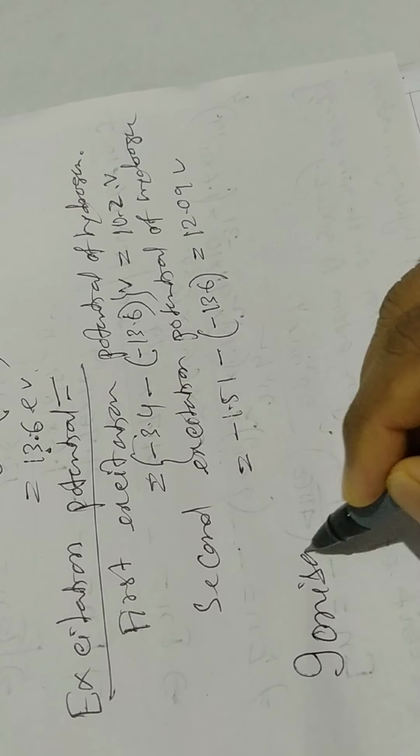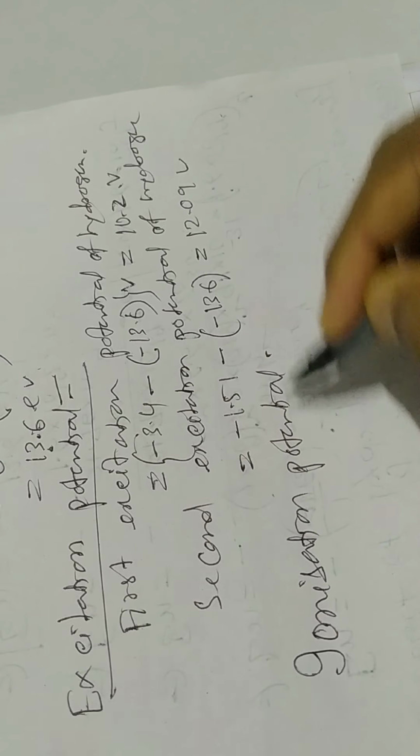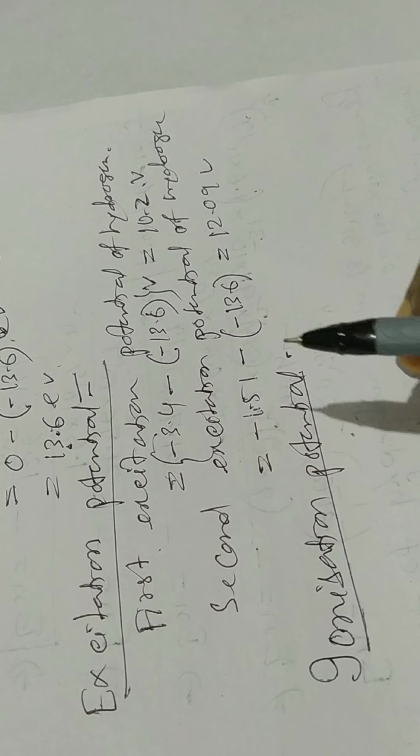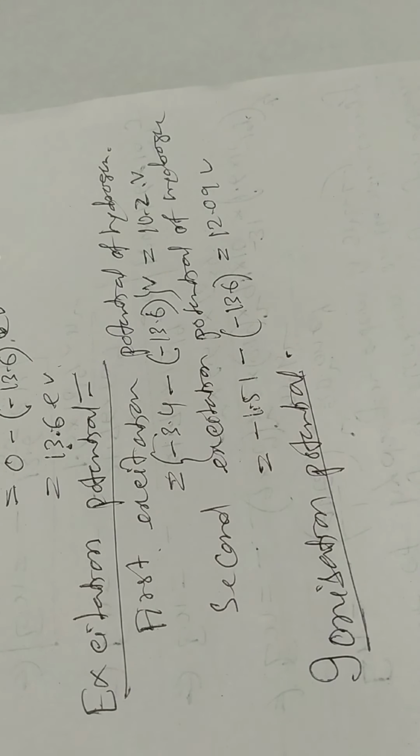Ionization potential. Here, one thing in excitation potential I want to say: the excitation potential of an atom is not one. It can have many values depending on the state to which the atom is excited. So for different states, the excitation potential is different.